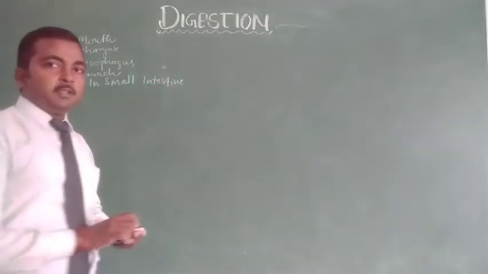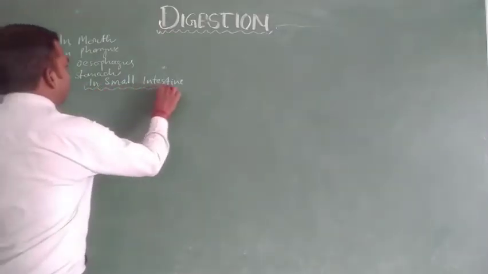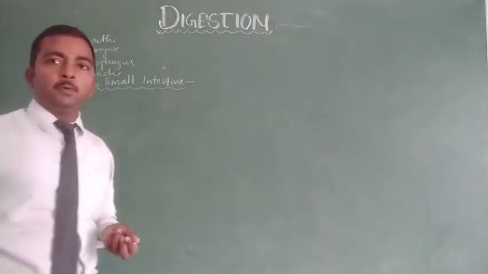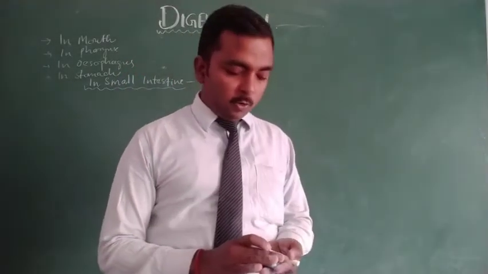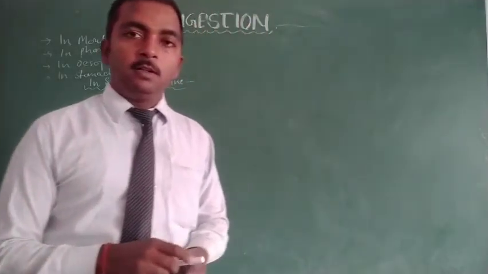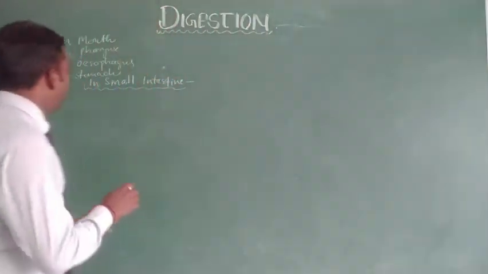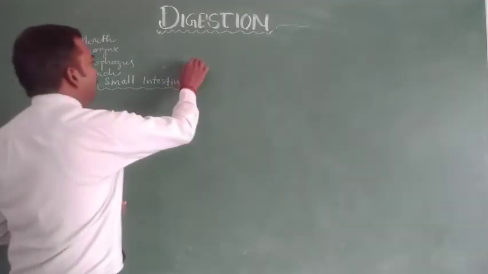We are going to discuss the various secretions that mix with the food and play an important role in the process of digestion.